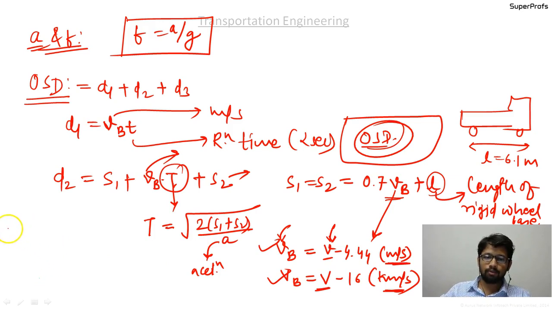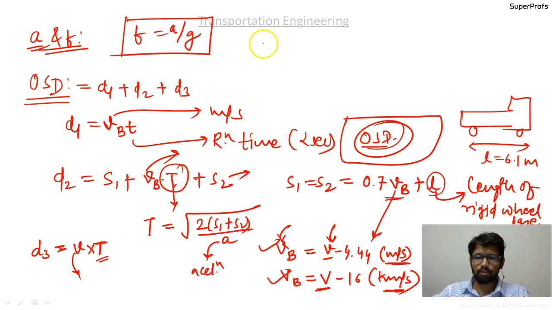Okay, next thing was that D3. D3 is given as small v into capital T, where small v is the design speed, and T is the period of acceleration, also called the acceleration time.